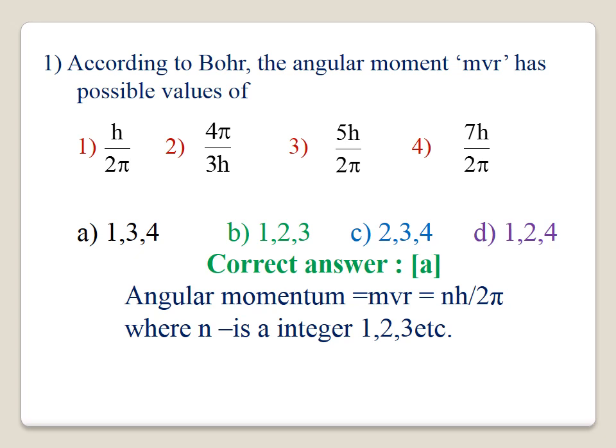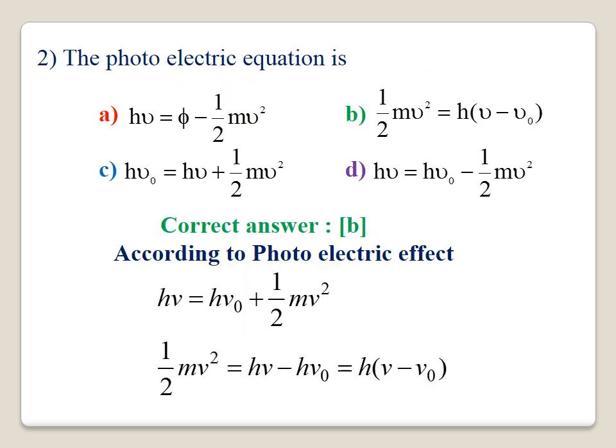Therefore, the angular momentum has the value of h by 2 pi, 2h by 2 pi, 3h by 2 pi, 4h by 2 pi, etc. And here the option 2, 4h by 3h, is not an angular momentum value. Therefore, the correct answer is A, h by 2 pi, 5h by 2 pi, 7h by 2 pi. Option A is correct.